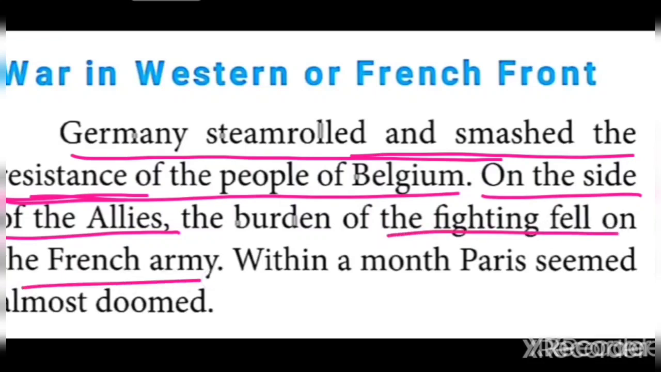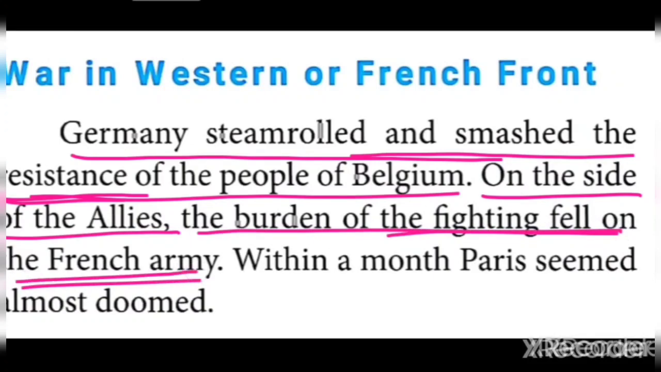So the French army only, because the United States of America did not get involved in the war. The British were involved only at sea, in control of the sea. So on the side of the Allies, the burden of fighting fell on the French army.